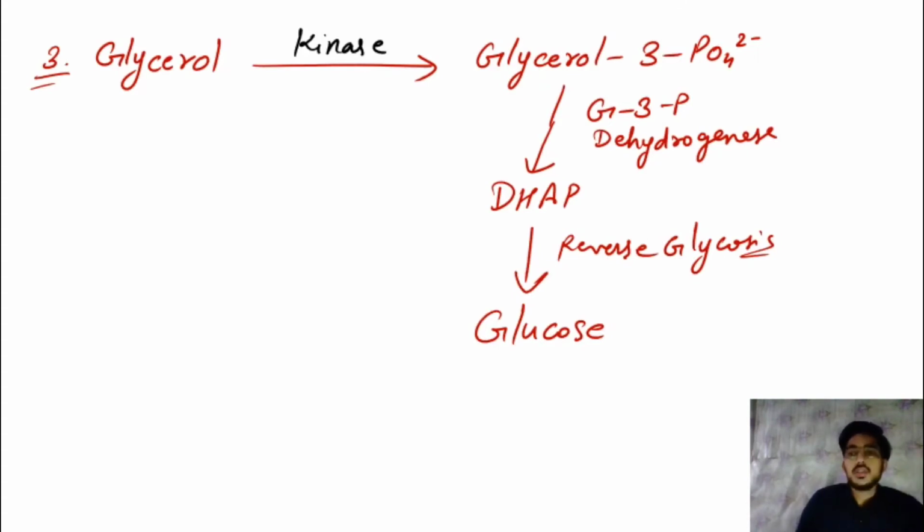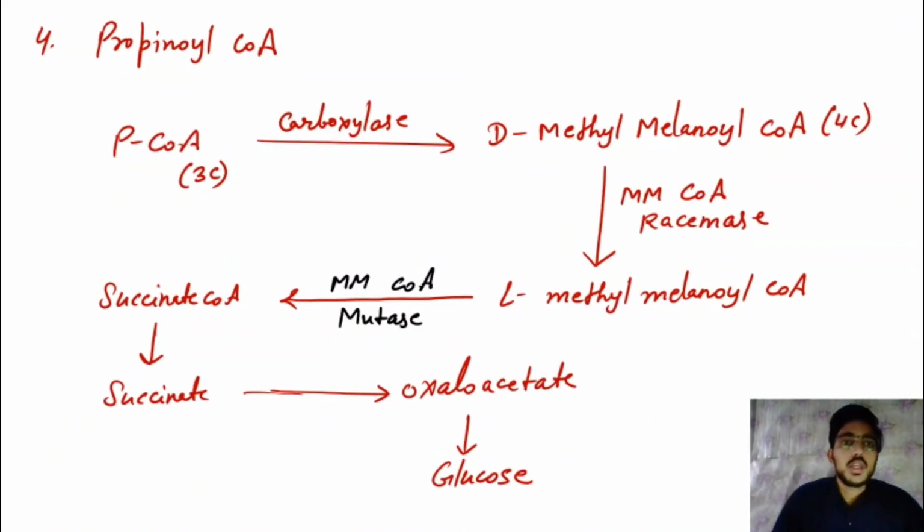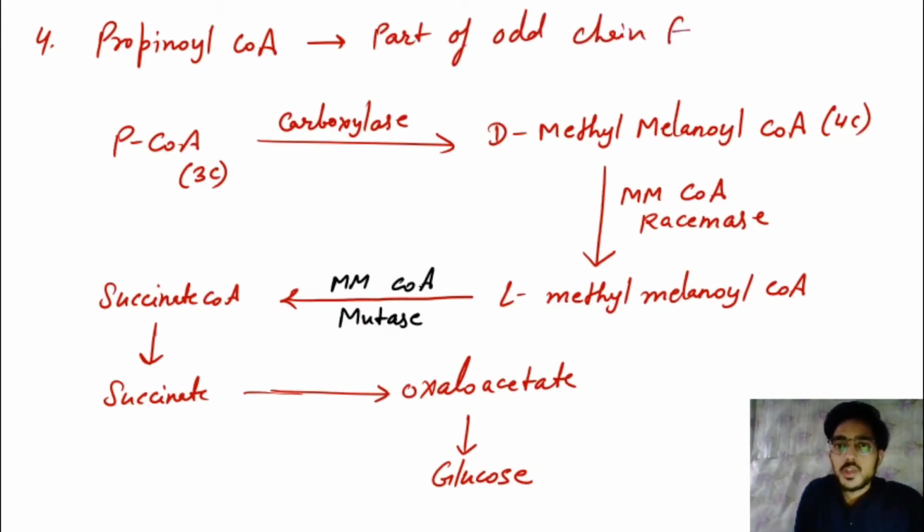The next one is propionyl coenzyme A, which is not so important. I'm writing the equation. Propionyl CoA is a part of odd chain fatty acids. It is a 3-carbon compound.